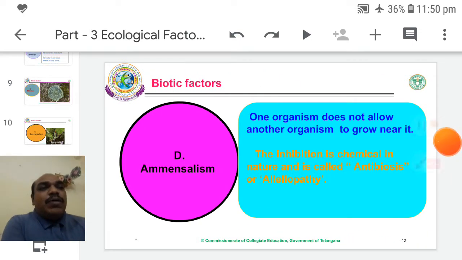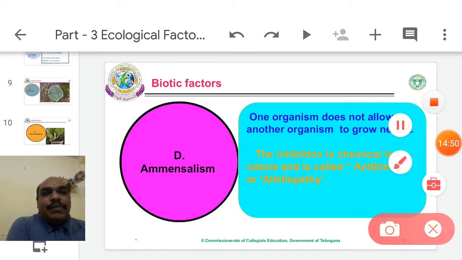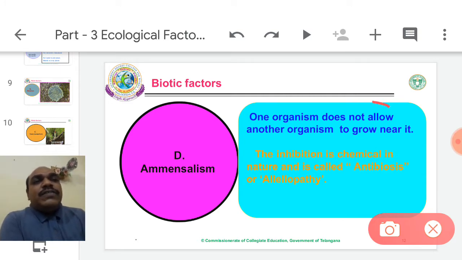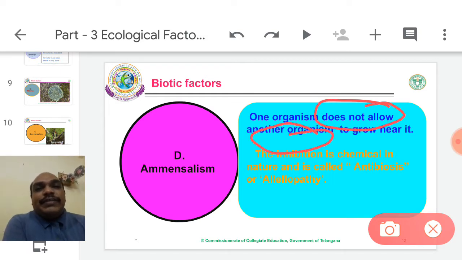Amensalism. It is very important. Listen carefully. Amensalism is important for entrance exams. Already the word has some negative meaning. Commensalism, amensalism. It looks like a negative. Amensalism definition: one organism does not allow another organism to grow near it.